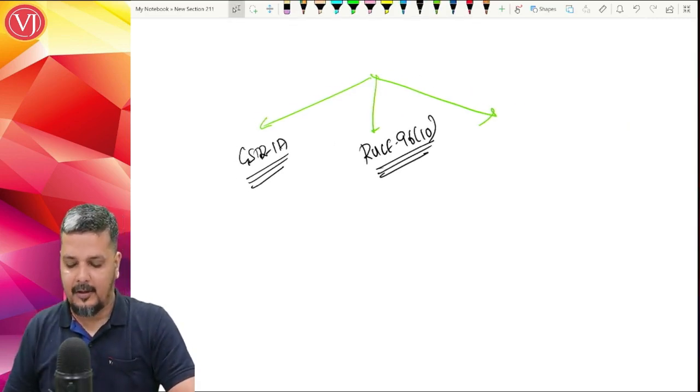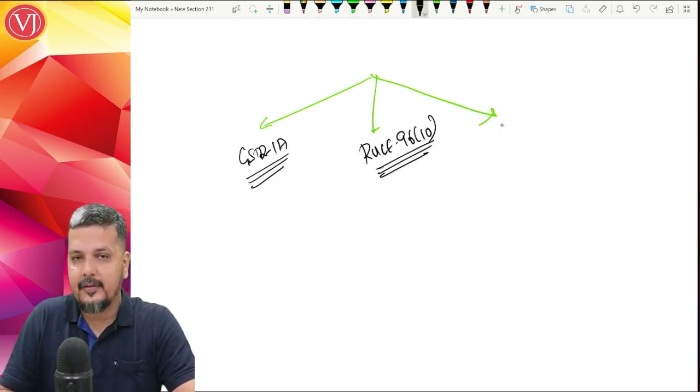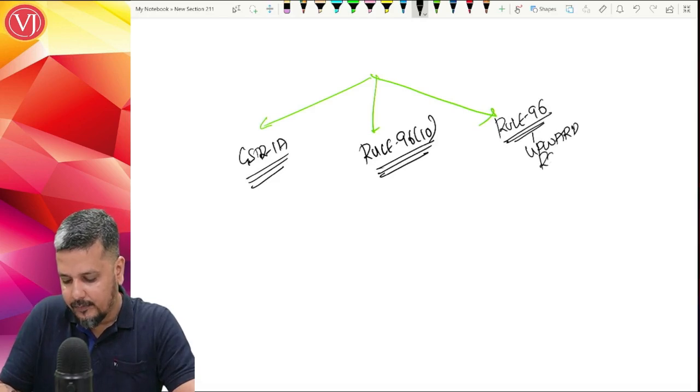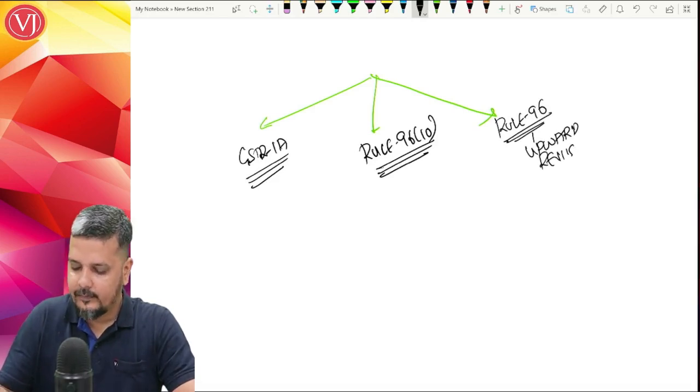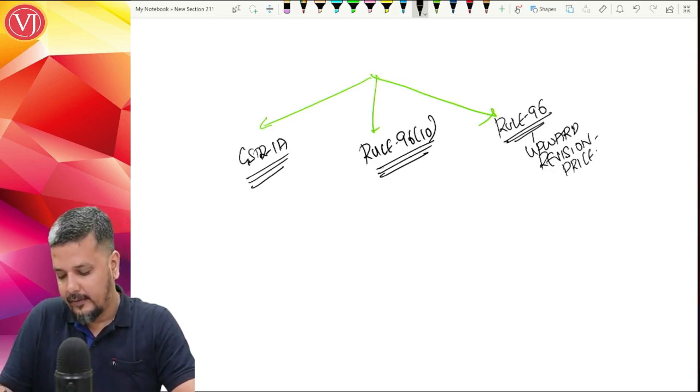Third amendment, which is again because of Rule 96, where you're talking about certain upward revision in price for the export of goods.